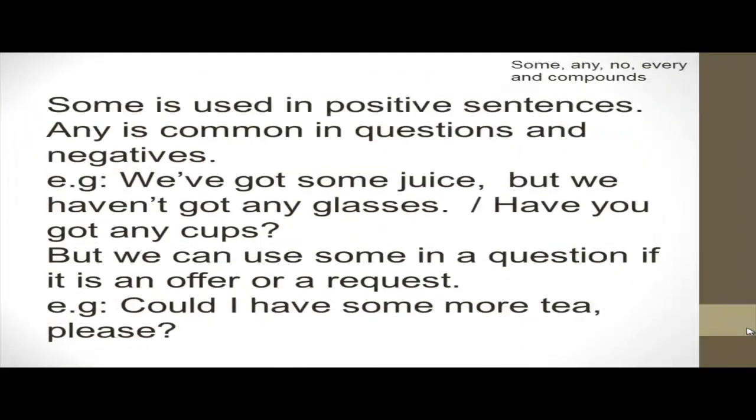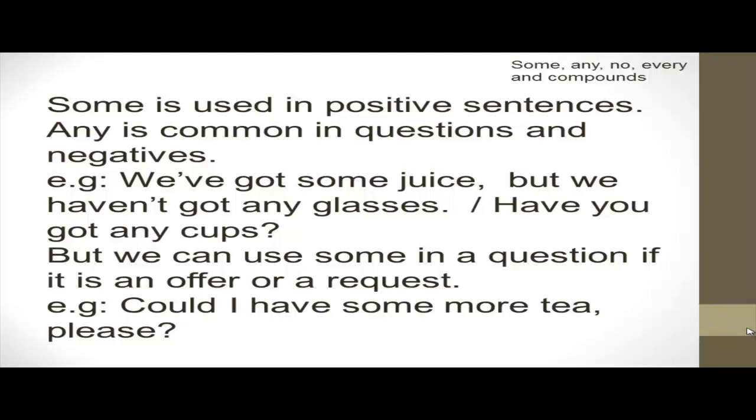Okay, we use some in two kinds of sentences. What are they? In positive sentences. Positive sentences, it means a sentence which is not negative and not a question. Okay, like we have got some juice. Okay, and we can also use some with interrogative sentences.